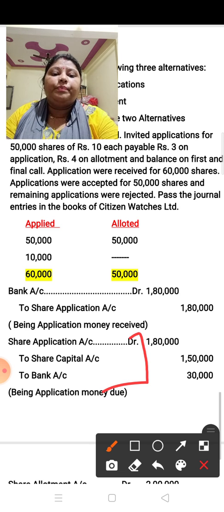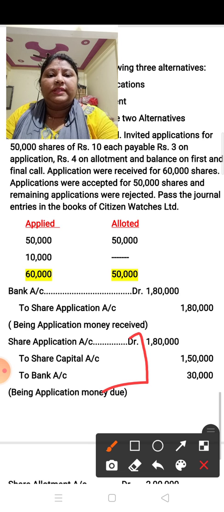Now children, do your book question. You can do the question from NCERT as well as from other books. You can do the question based on issued at par, issued at premium and oversubscription, the rejection case only. The other two alternative cases I will discuss in the next class with calls in arrear topic.